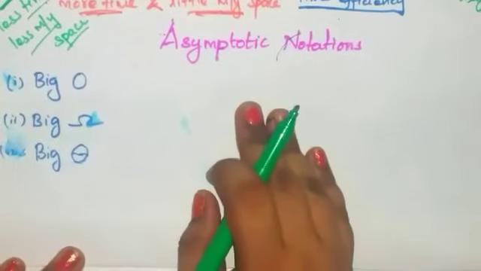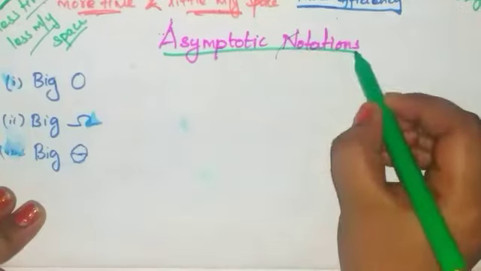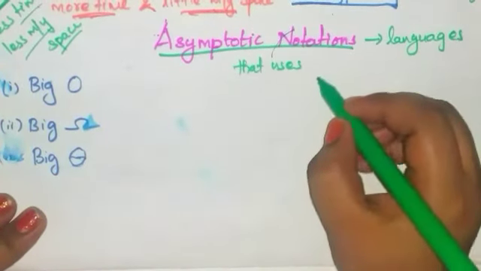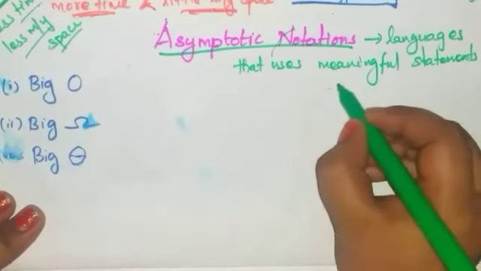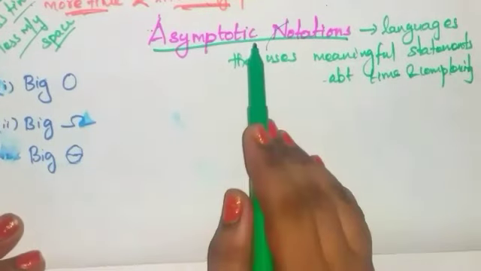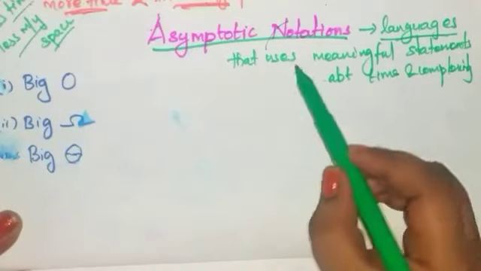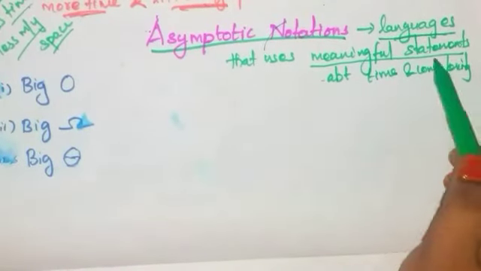So next topic, asymptotic notations. What do you mean by asymptotic notations? Asymptotic notations are languages that use meaningful statements about time and space complexity. Asymptotic notations are nothing but the languages that use meaningful statements about time and space complexity.